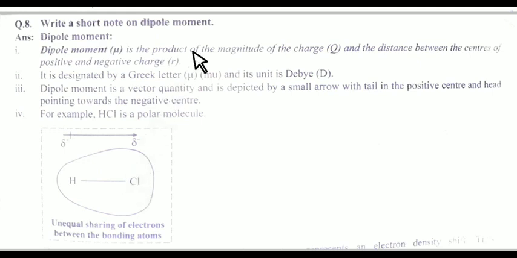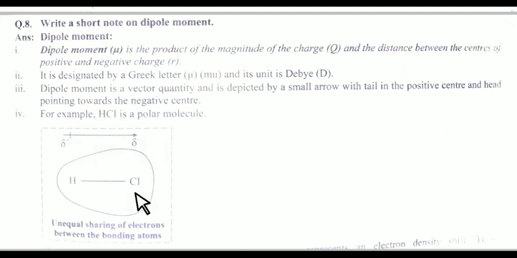The dipole moment is the product of the magnitude of the charge q and the distance between the centers of the positive and negative charge r. It is shown by the symbol mu, and the unit of this is debye. Dipole moment is a vector quantity, and it is shown by a very small arrow with the tail at the positive center and the head pointing toward the negative center.